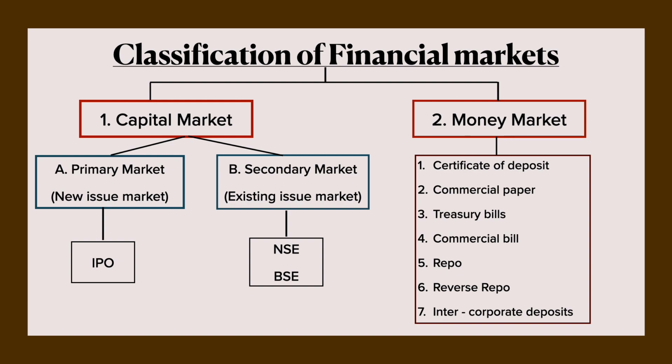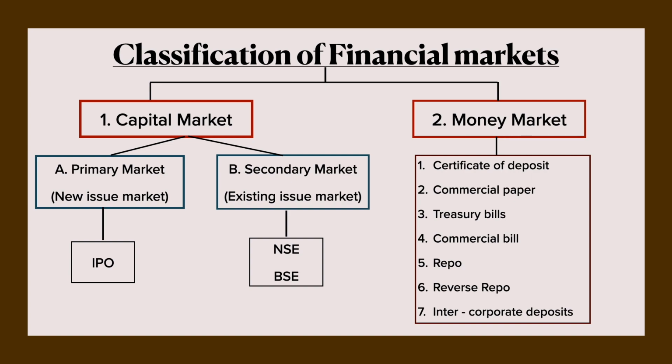So the first part, capital market, deals with your long term capital, or I would say in short, fixed capital. On the other side, what does money market deal with? Money market deals with short term capital. Have you heard of the word working capital? Correct. What is working capital? It is the capital required for your day-to-day business activities, that means within one financial year. So the money you raise for meeting short-term obligations is called money market.